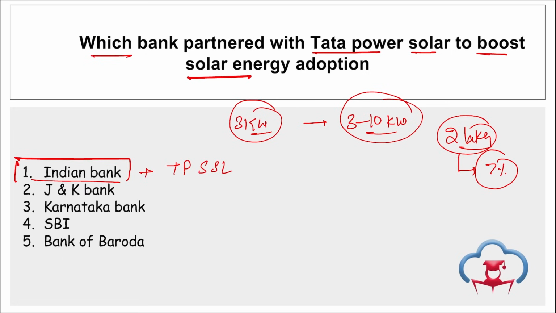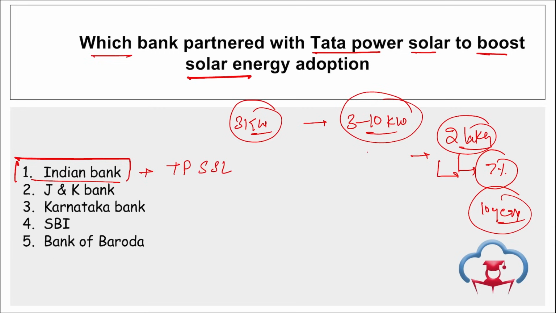The repayment tenure is a flexible 10 years, and beneficiaries can benefit with a nominal marginal cash requirement of 10% and collateral-free financing. So a 2 lakh rupee loan at just 7% will be provided if they want to install solar panels at their residence under this PM Surya Ghar Muft Bijli Yojana.